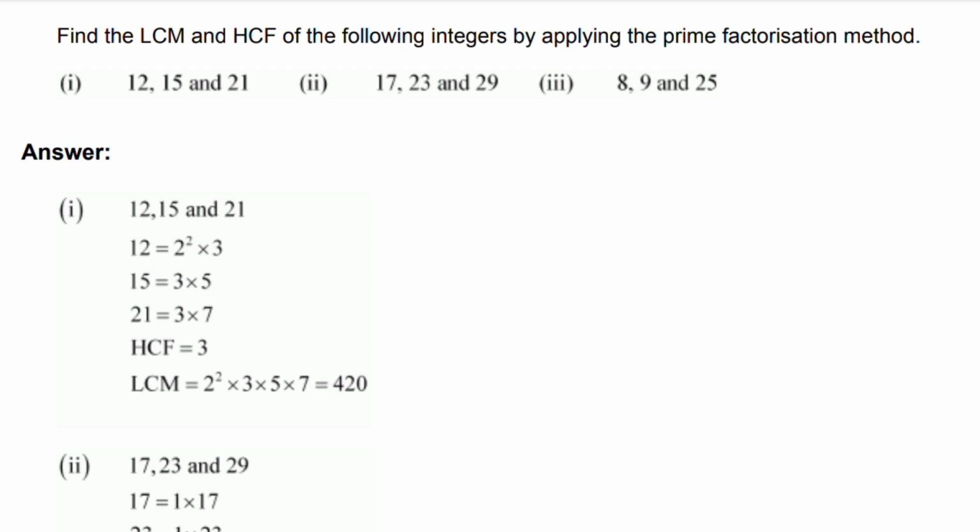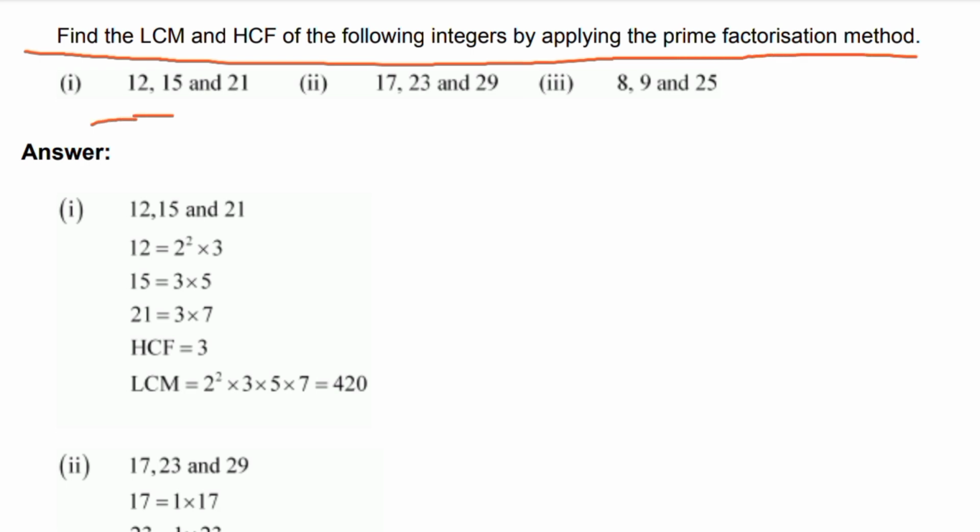Question 3. Find the LCM and HCF of the following integers by applying the prime factorization method: 12, 15 and 21; 17, 23 and 29; 8, 9 and 25. First, 12, 15 and 21. 12 is equal to 2 power 2 into 3.